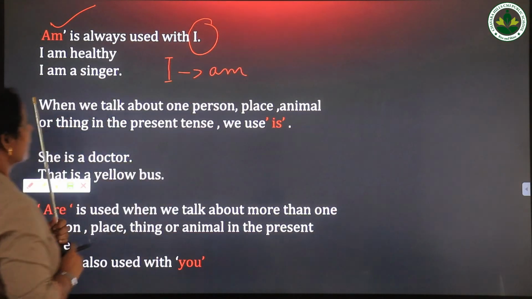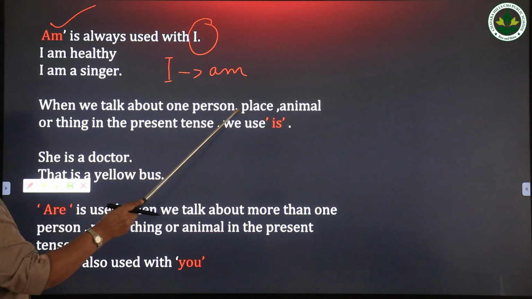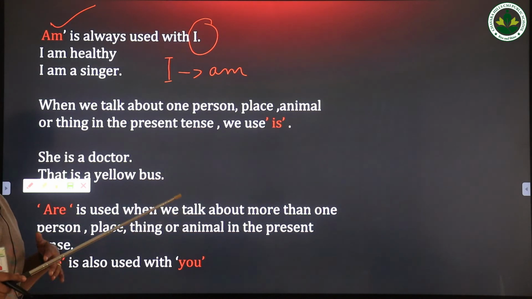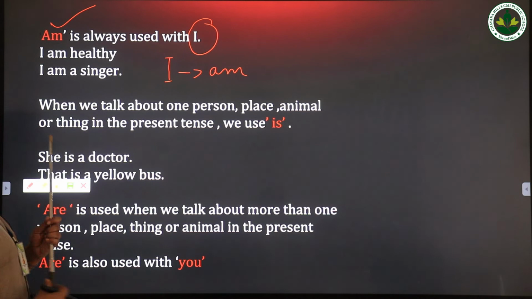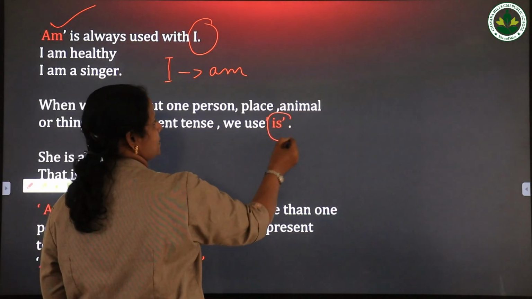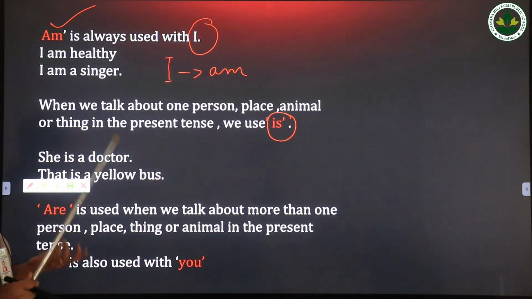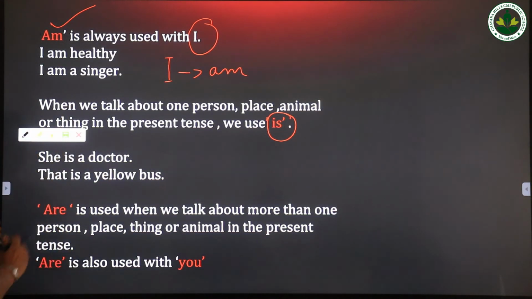Then when we talk about one person, place, animal or thing in the present tense. Present tense means things happening now, at present, isn't it? So we use is. If the subject or the noun is singular, use the verb is. She is a doctor.